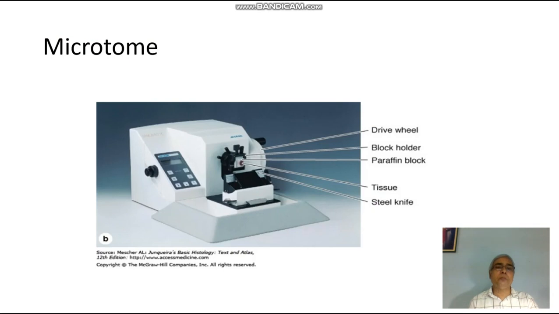This is microtome. Microtome is used for cutting and making slides. Here this microtome is a mechanical instrument. It has a driving wheel, a block holder where the paraffin block is attached, and inside the paraffin block your tissue is placed. This tissue is cut by a steel knife which is present in front. So in this way the thickness of the slides can be controlled, and very fine and useful slides can be made by using this microtome.